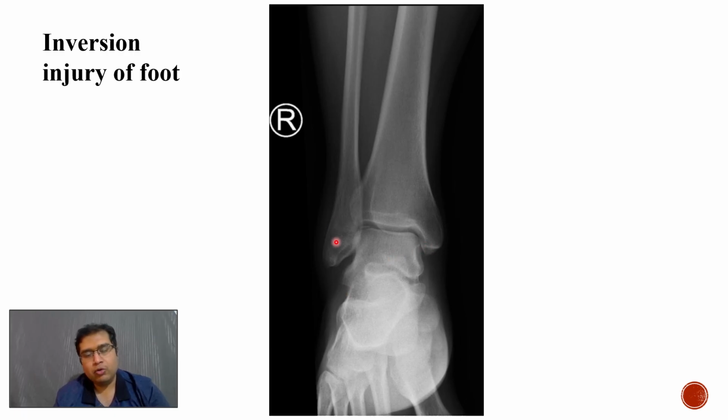Other than that, we look for any fractures in the provided sections of the tibia and fibula as well as the tarsal bones, and here we can see that there is an osteochondral defect or a fragment seen on the lateral aspect of the dome of the talus. A referral to the orthopedic team for further management is required in this particular case.